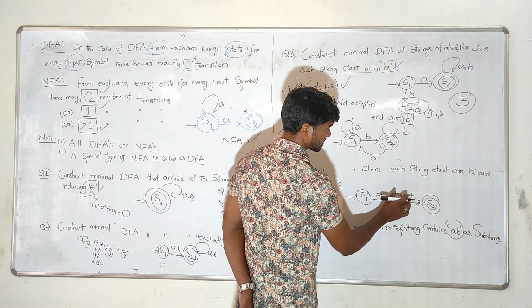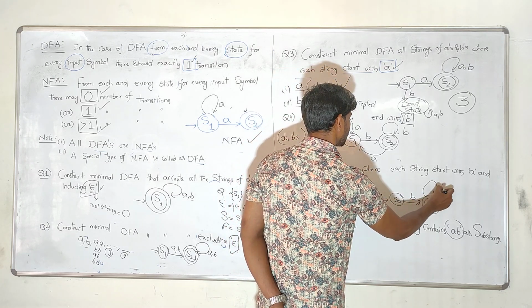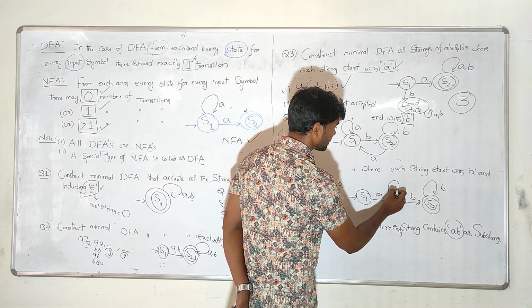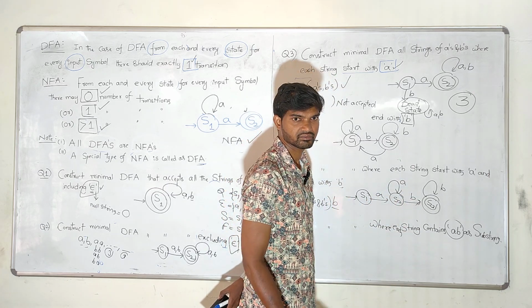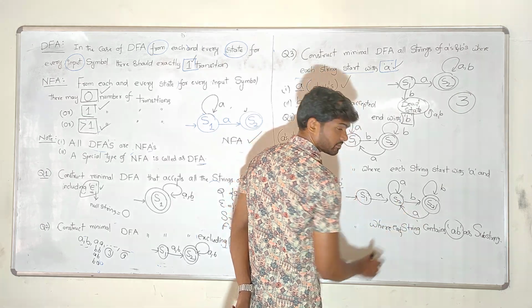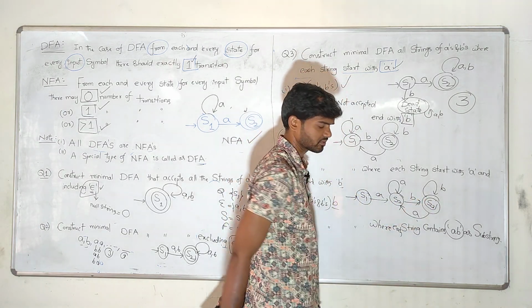Starting symbol A, ending symbol B, and at the end any number of B's come, no problem for us. In between, any number of A's come, no problem for us. And if I apply small a, A, B, like this, no problem for us.